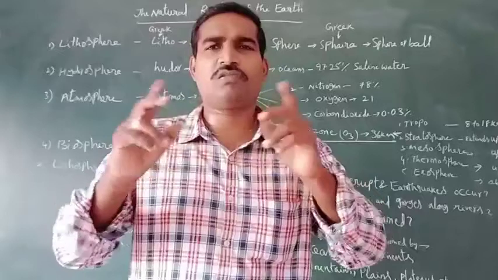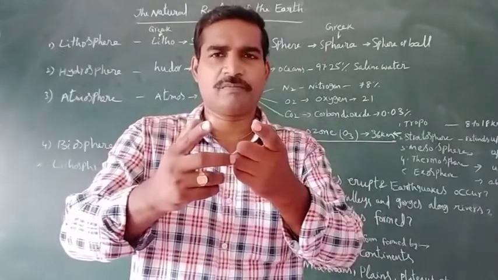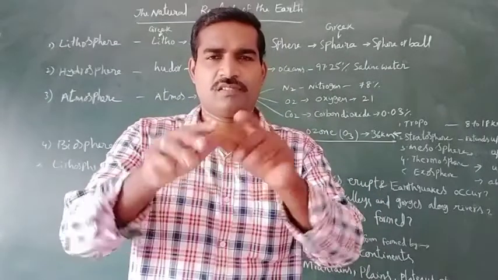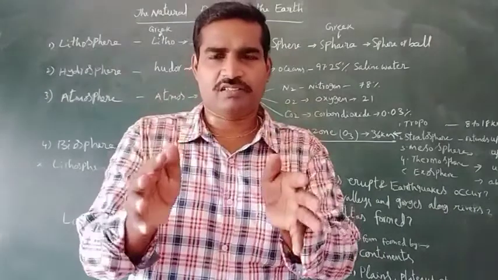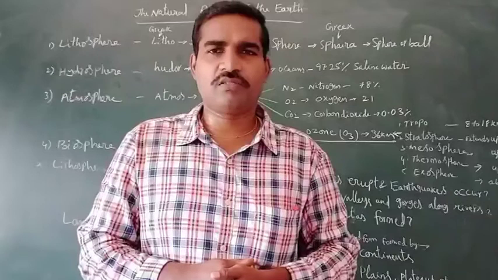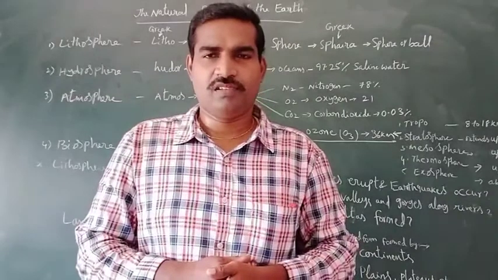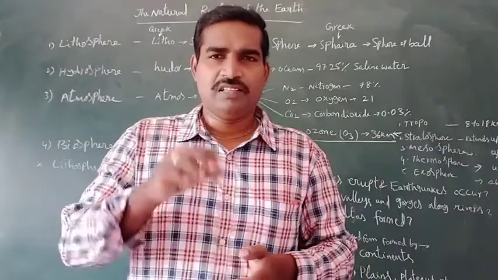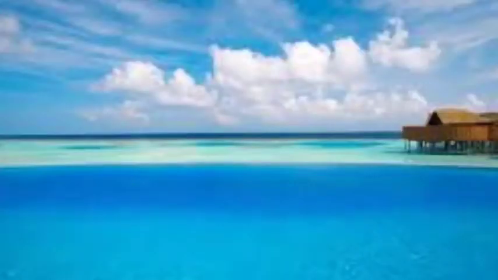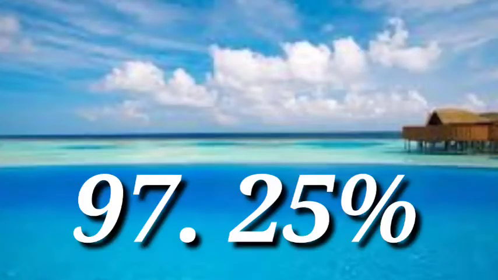These are all together present on the earth crust, known as hydrosphere. Mostly, how much saline water is there? 97.25% of the water on the earth crust is saline.